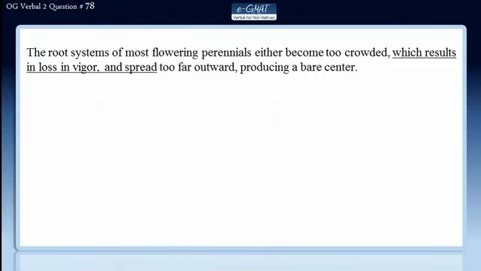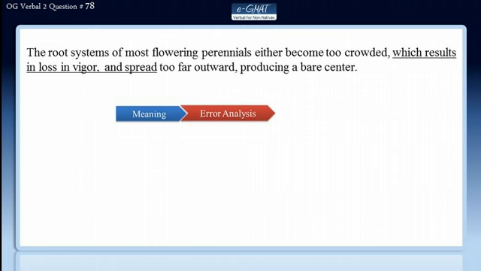We will solve question number 78 of OG Verbal 2nd edition by using the e-GMAT 3-step process. In the first step, we will understand the meaning of the sentence. In the second, we will evaluate the errors in the sentence, and finally, we will review all the answer choices to get to the correct answer.